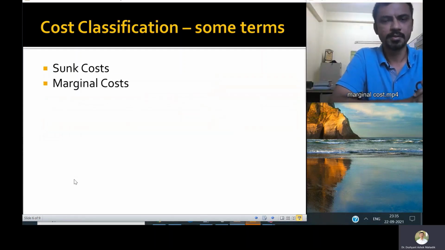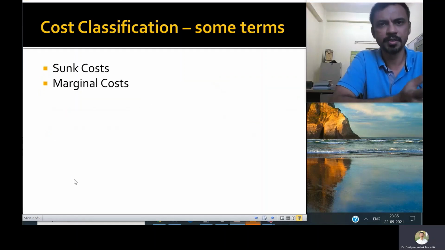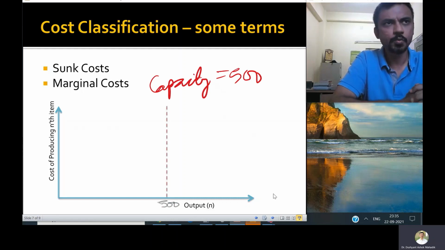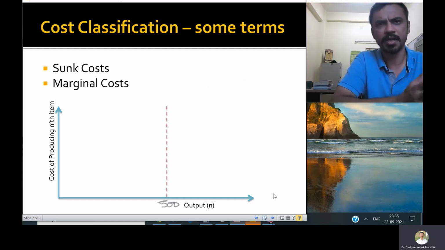Next, let us look at this concept of marginal cost, which you might have already understood from your economics classes. I will just give a small example to illustrate the point and make sure that you have understood it correctly. So if you are, say, an automobile plant and you are producing about 500 cars in a day, the plant is already there. You have your tie-ups with different suppliers of raw materials and components and so on. You have your employees, all of them are permanent employees, and everything is set.